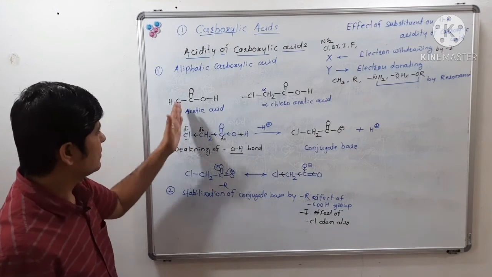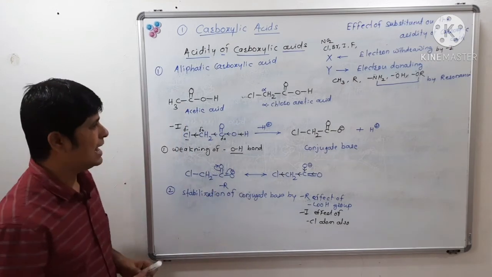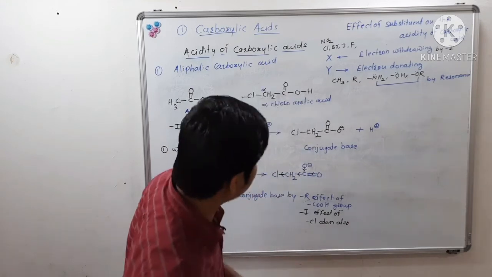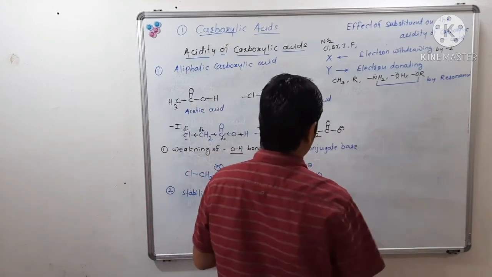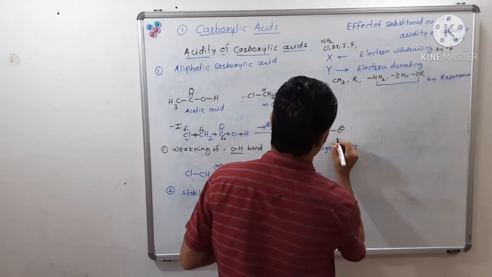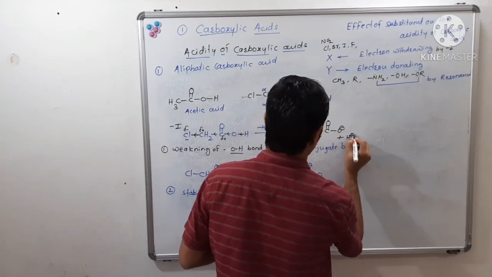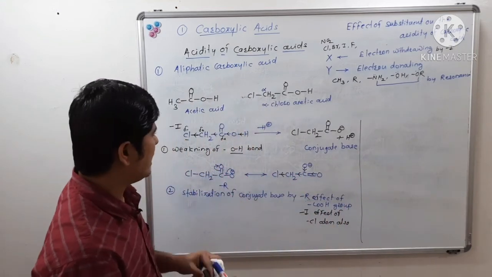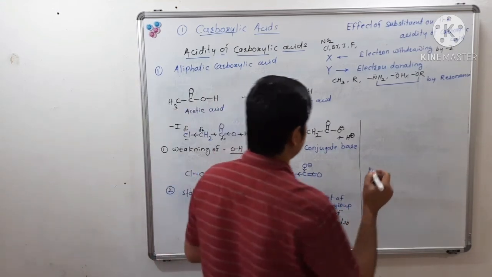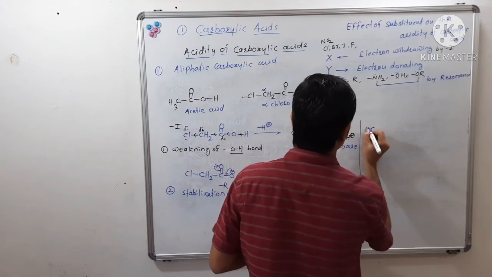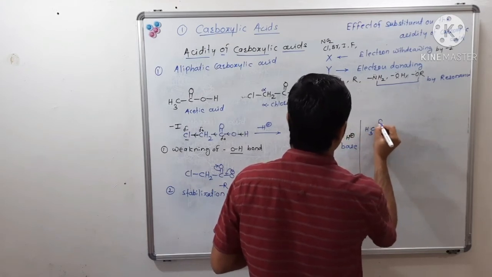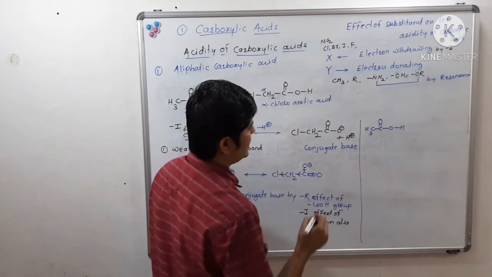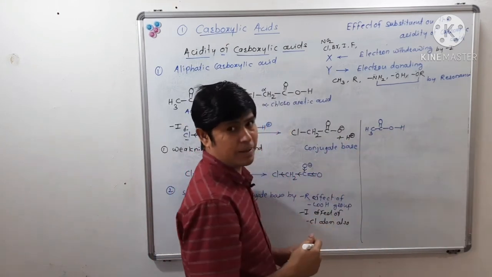Now we will see acetic acid. See here, this is the structure of acetic acid.